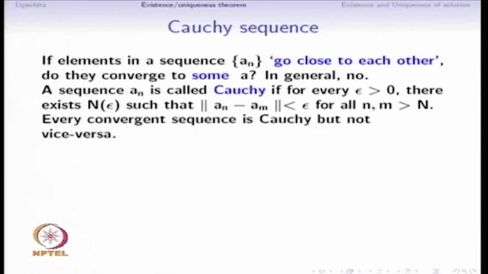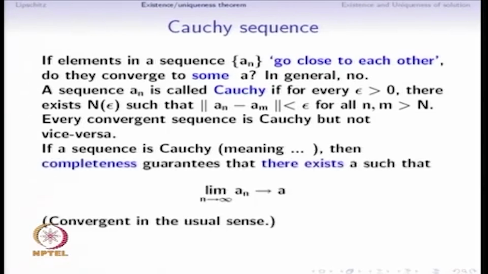Every convergent sequence is Cauchy, but it turns out that the converse is not true. If a sequence is Cauchy, it just means that elements are going close to each other, but it does not imply that there is a number a to which it converges. If we assume an important property called completeness, then we will also be able to guarantee convergence. So what is the definition of completeness?